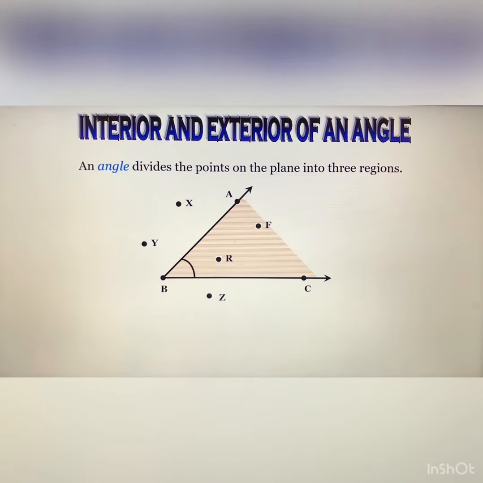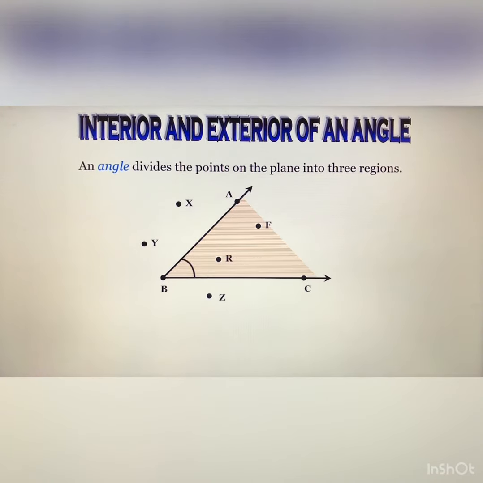The first one is the interior region. There are two points just in the interior of this angle, that is point R and point F. And this is the exterior region, and the points that lie in the exterior region are X, Y and Z. Points A and C just lie on the angle.